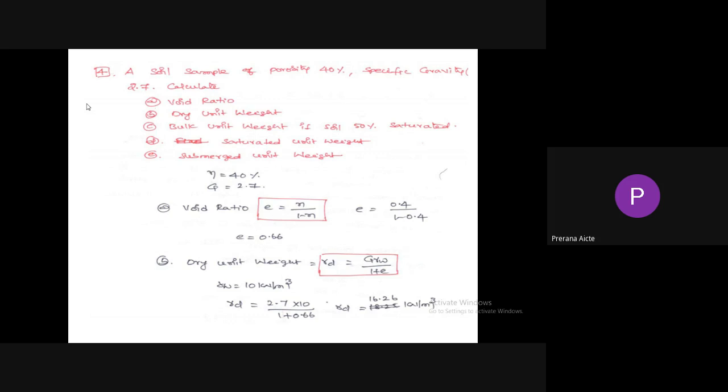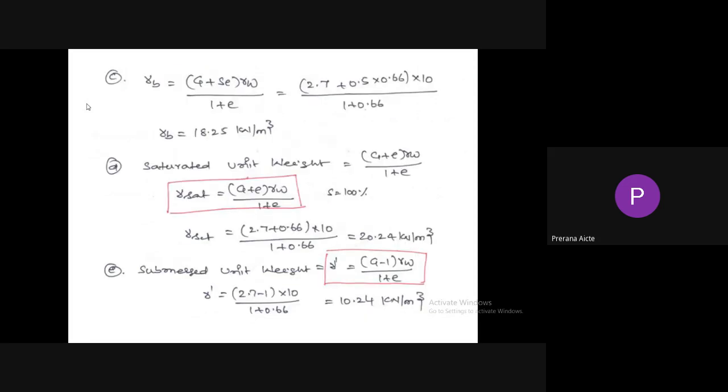We have the relationship between void ratio and porosity: e equals n by 1 minus n. By substituting n value 0.4, void ratio equals 0.66. So dry unit weight gamma d equals G gamma w by 1 plus e. Take gamma w equal to 10 kilonewton per meter cube. By substituting in the equation, we will get gamma d equal to 16.26 kilonewton per meter cube.